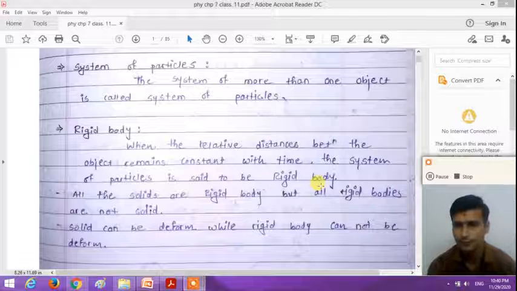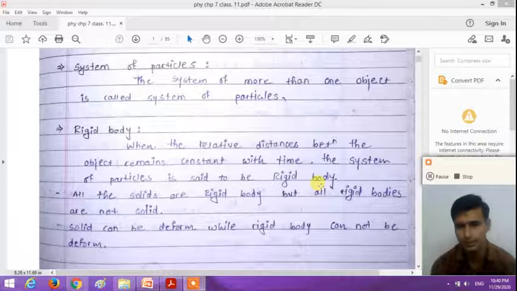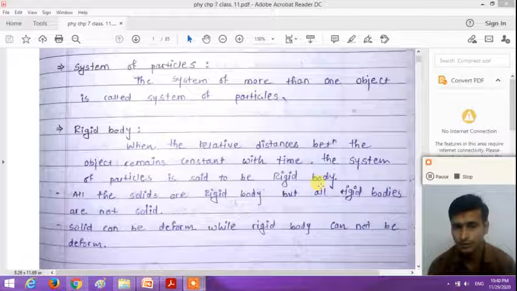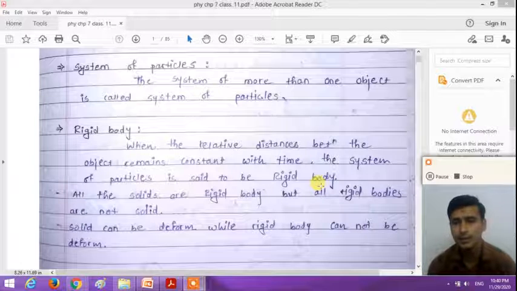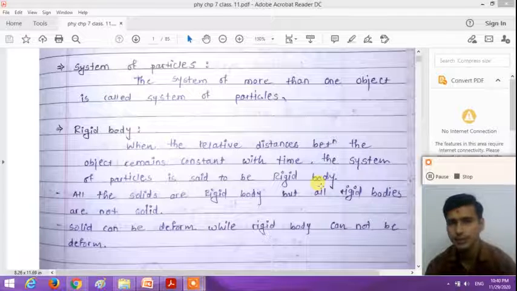So what is the difference between the solid and the rigid body? The solid body can be deformed. The solid can be deformed into a thin sheet, into a thin wire, while the rigid body cannot be deformed. So there is some difference between the rigid body and the solid body.